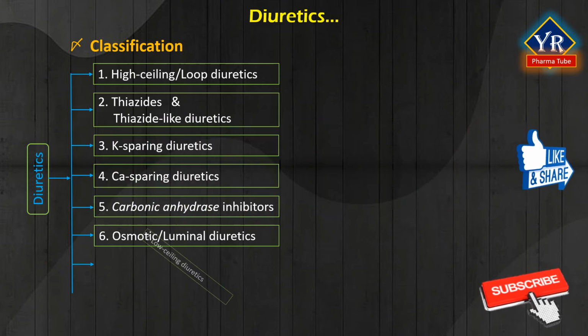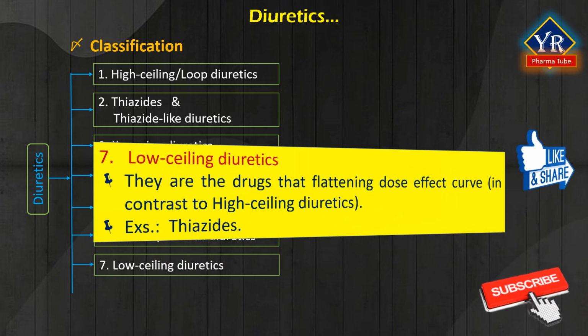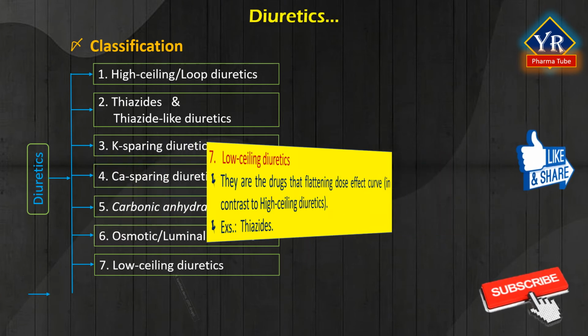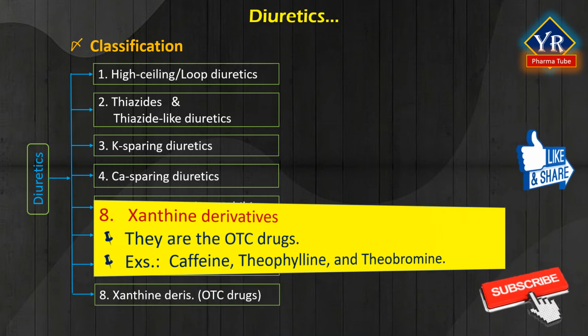Number 7. Low ceiling diuretics. They are the drugs that flatten the dose effect curve in contrast to high ceiling diuretics, for example, thiazides. And number 8, the over the counter drugs, xanthine derivatives, which include theophylline, theobromine, and caffeine.